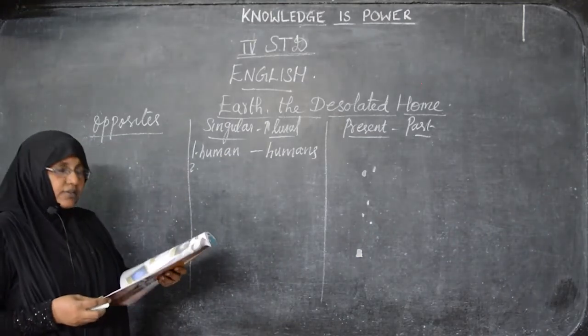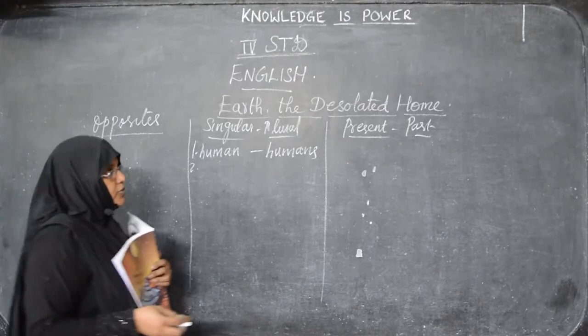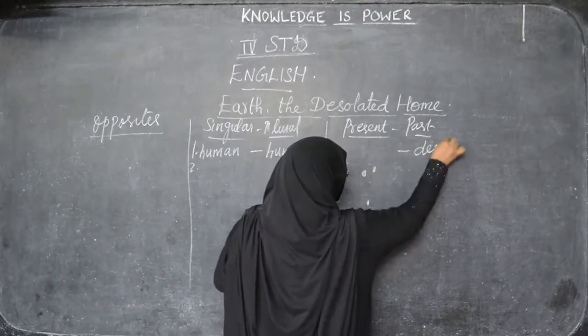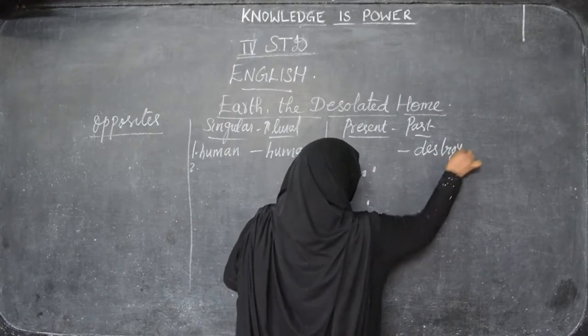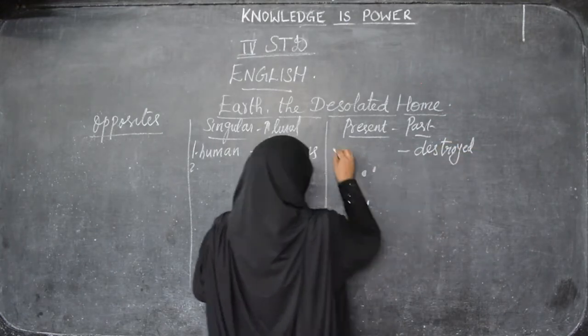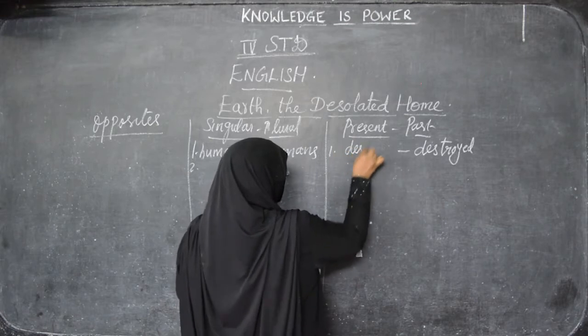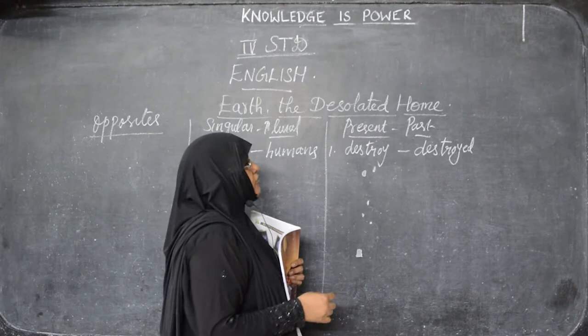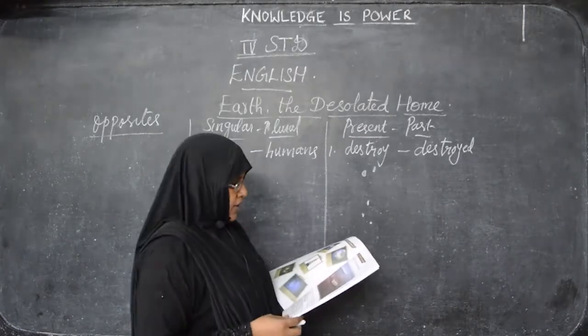Now next, destroyed. Destroyed comes under past tense. So present tense of this is destroy. Without adding ed, we have to write destroy. So past tense of that is destroyed.